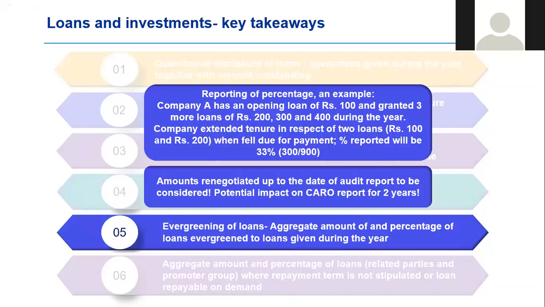Right, this clause around evergreening of loans is not applicable to an NBFC or an HFC. That's partly because the RBI expects those auditors to perform procedures for evergreening.